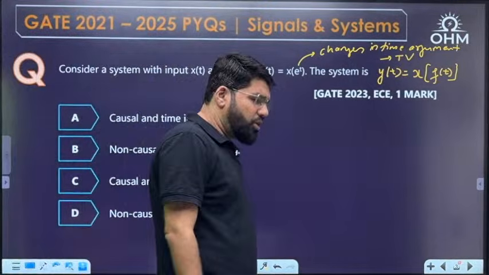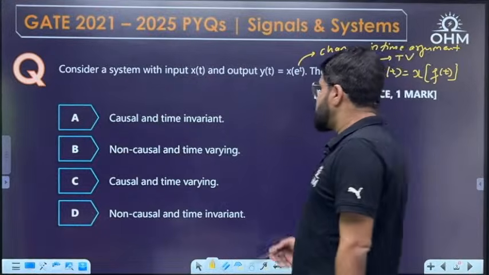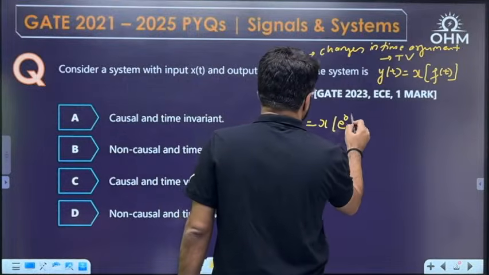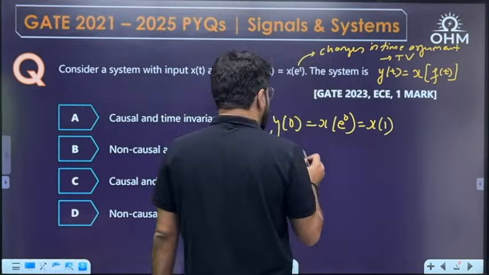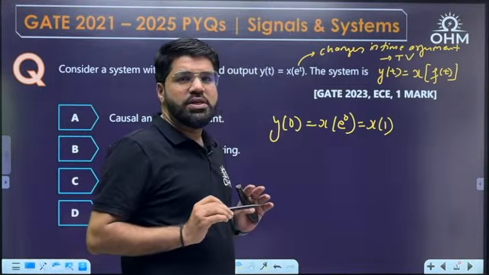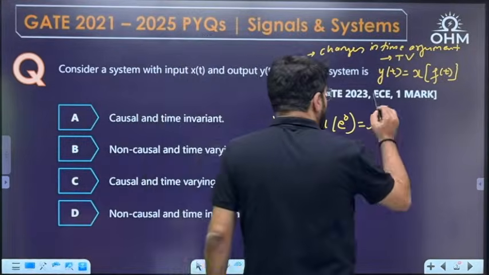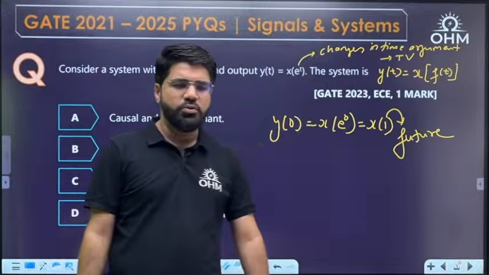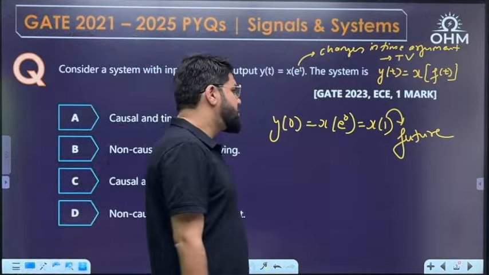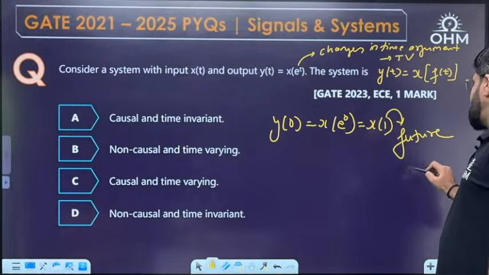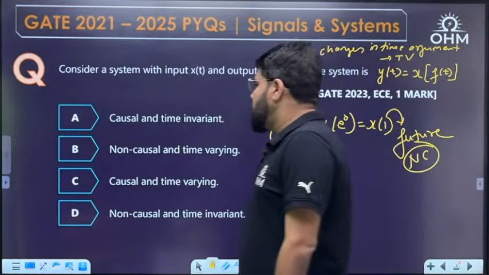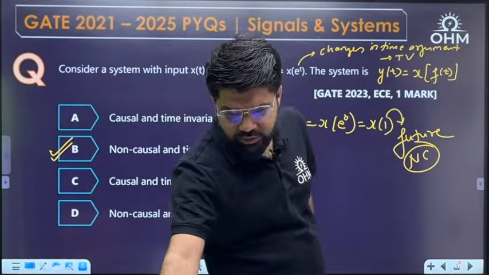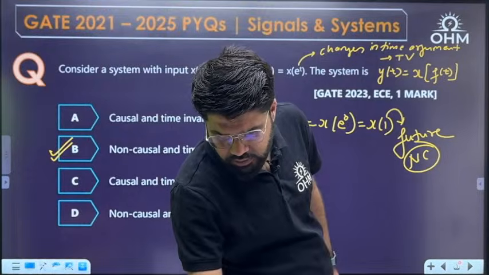Next, causal or non-causal. One simple value: y(0) is x(e^0), but e^0 is 1. That means to calculate the output at t equal to 0, I need the value of the input at t equal to 1, which is future. Hence the system is non-causal, as future values are involved. So the answer is non-causal as well as time varying.